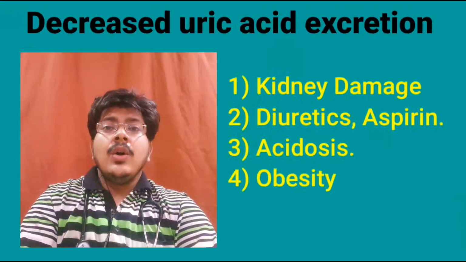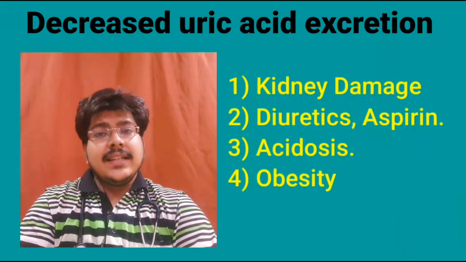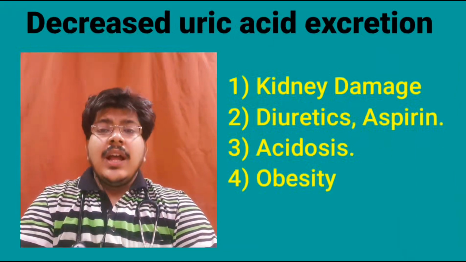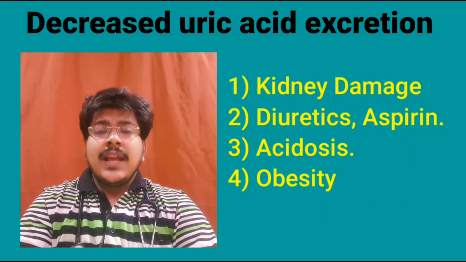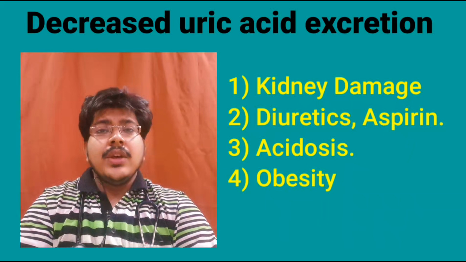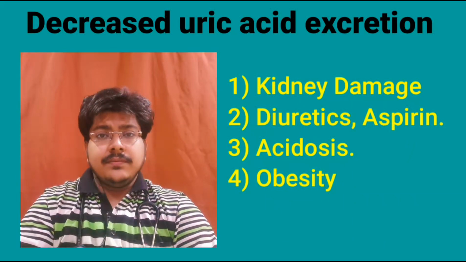Now let us know what causes decrease in uric acid excretion. Kidney damage, use of diuretics like thiazide and aspirin-like drugs, acidosis like diabetic ketoacidosis and obesity are the leading causes of decreased uric acid excretion.